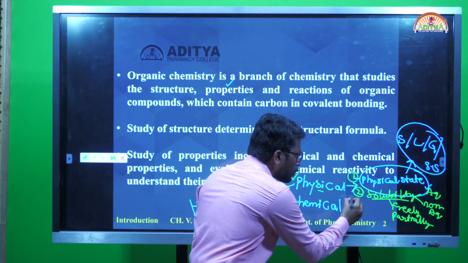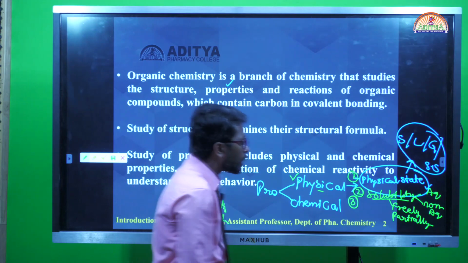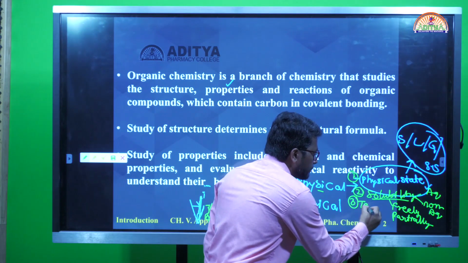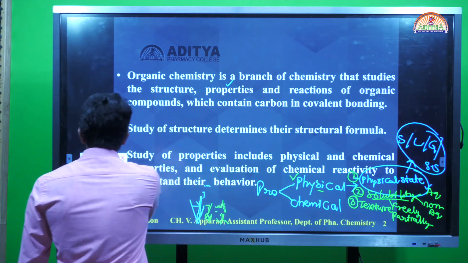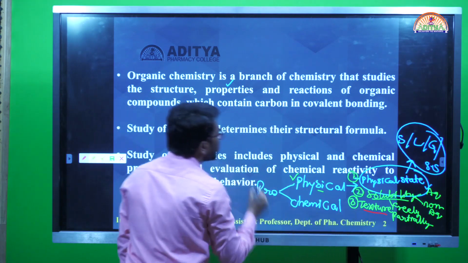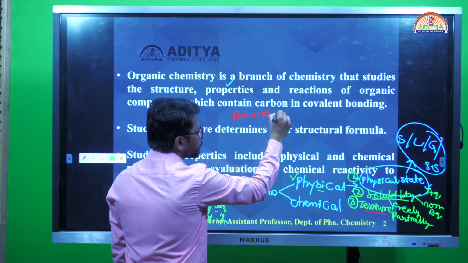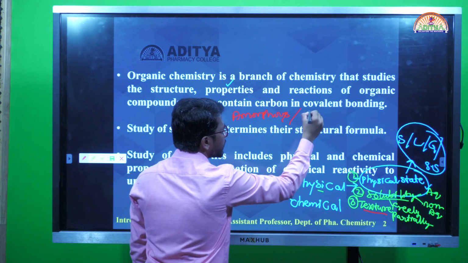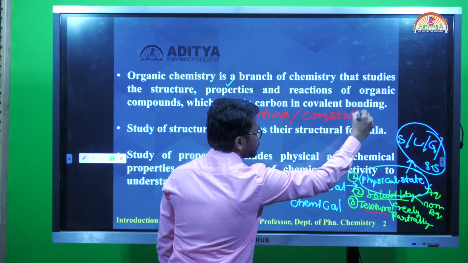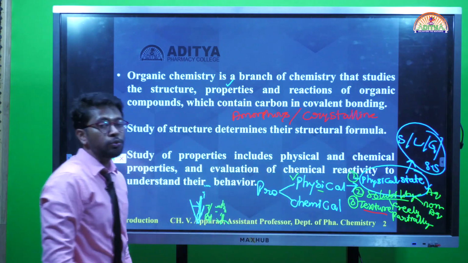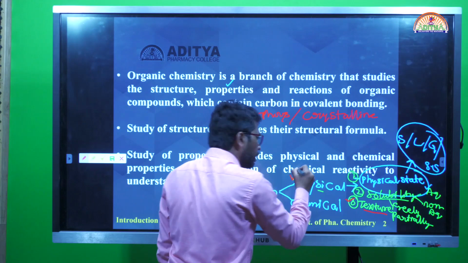And the next category under the physical property itself, we are going to learn about texture. What can we learn from the texture point of view? Texture indicates whether it is an amorphous powder or a crystalline powder. Those things we are going to identify under the texture heading, and that also comes under the physical properties.